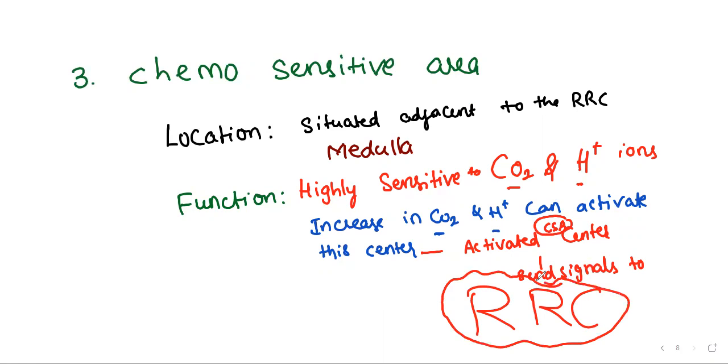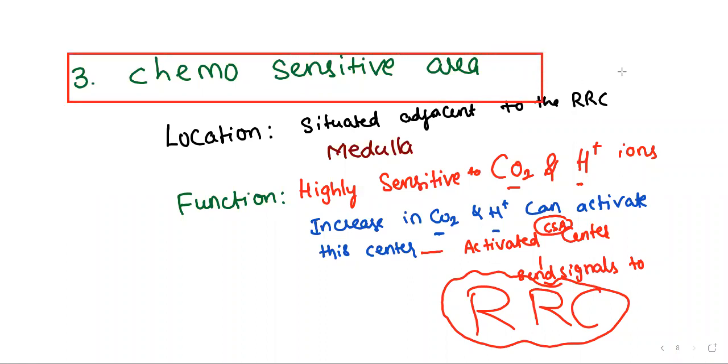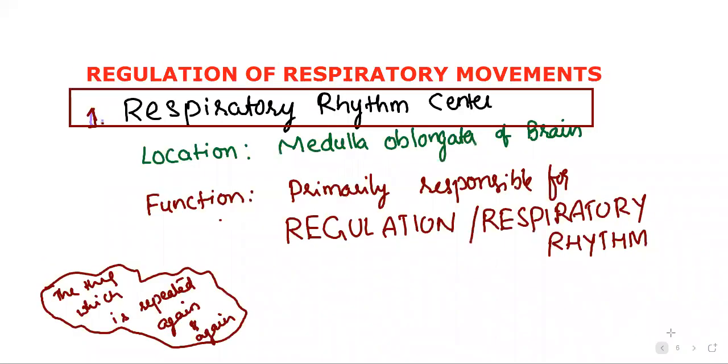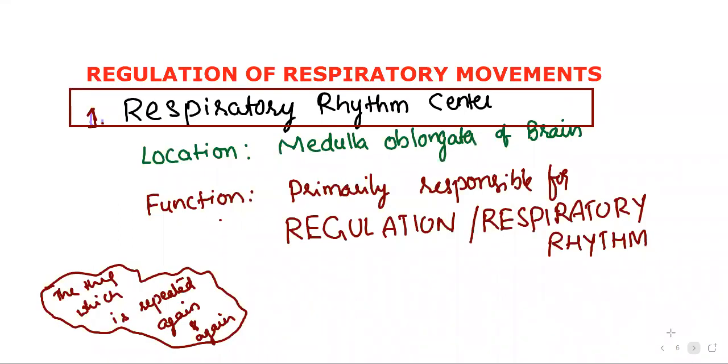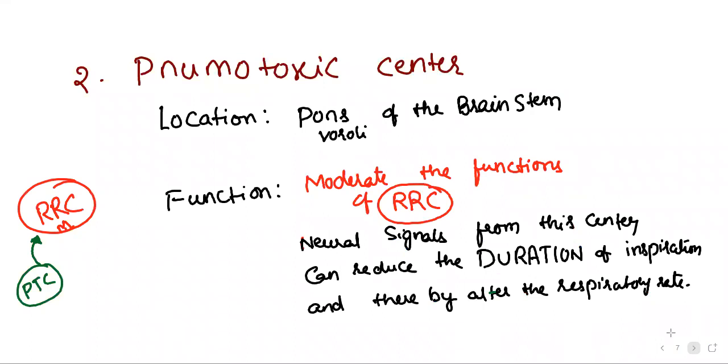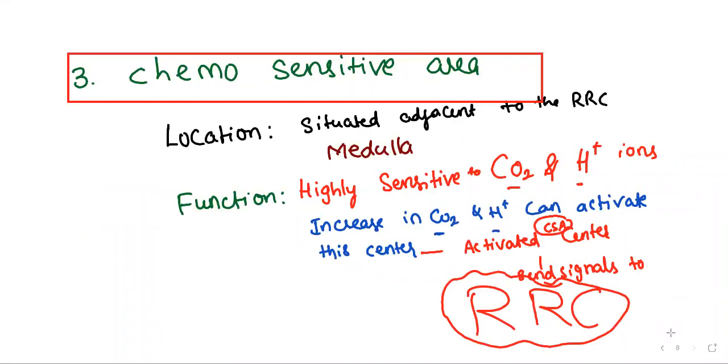These are the people who can recognize, but they can't take decisions. They have to report to the king. The king gets the information from these people and does the necessary action. What is the necessary action? You need more oxygen. That is the actual necessary reaction. It means the duration of inspiration will be reduced and the breath rate is going to be increased. That we can see. Okay.